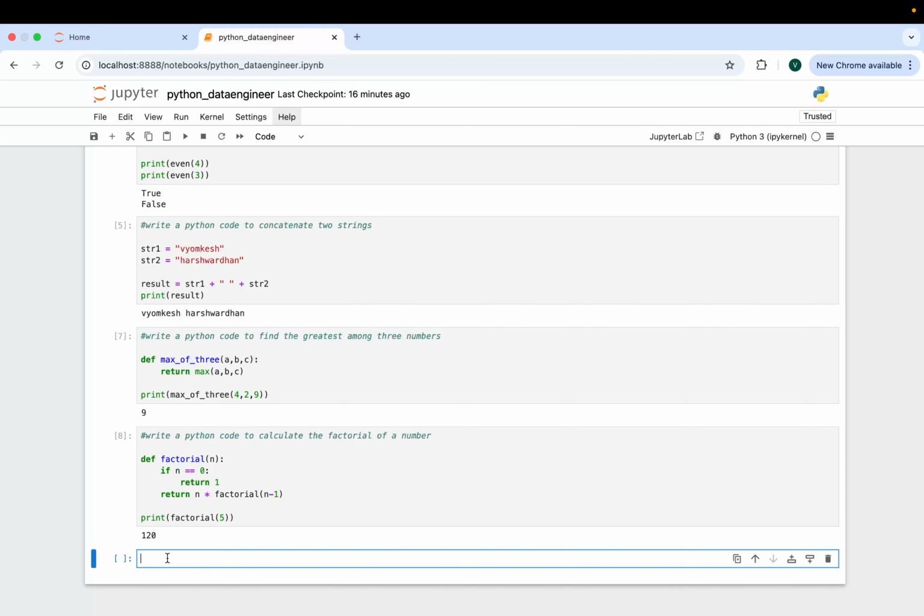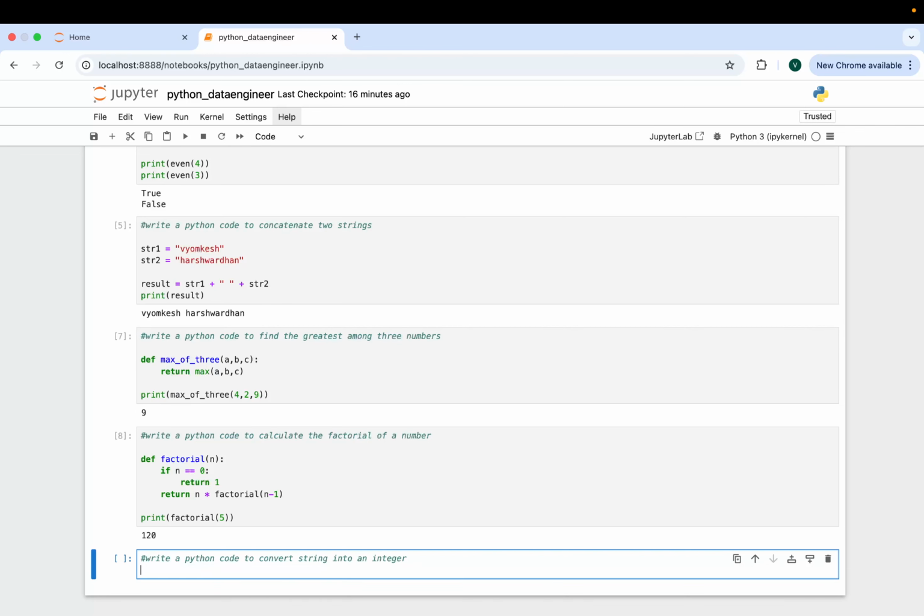Now this is a very basic question: how to convert a string into an integer. Write a Python code to convert a string to an integer. We'll take one string.